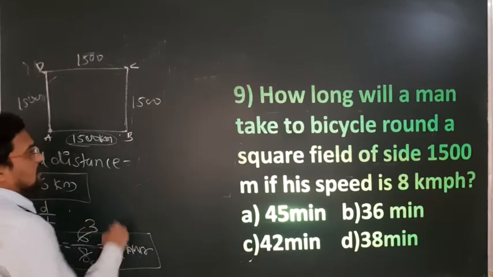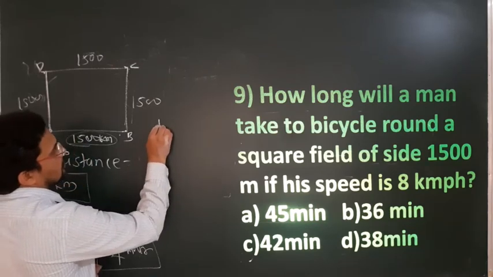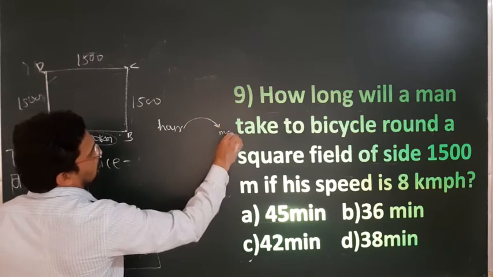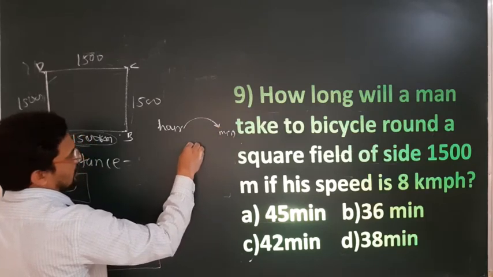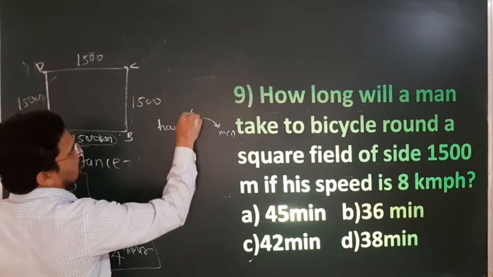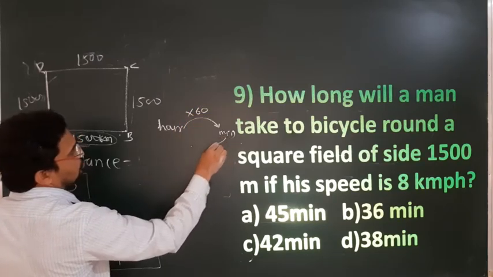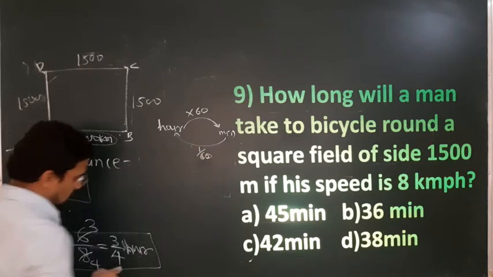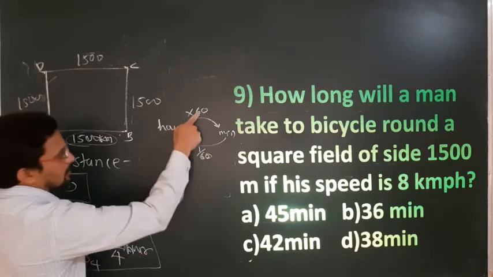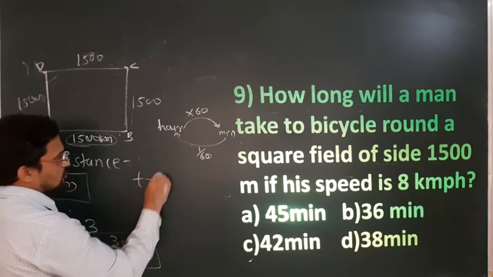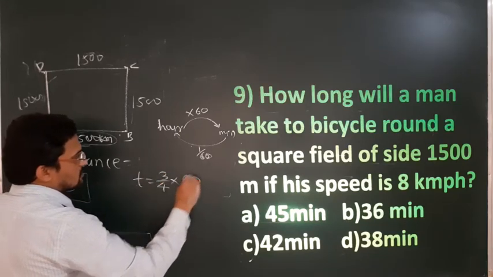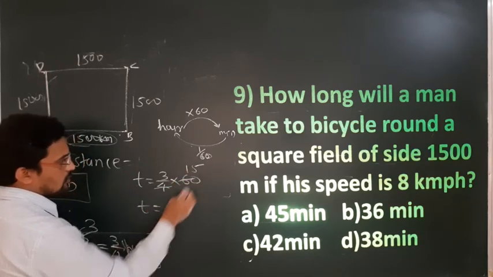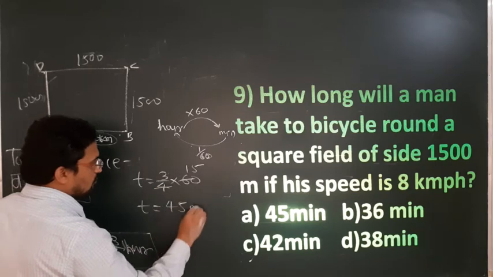How to convert to minute? Suppose hour is there, and if you want to convert into minute, then you have to just multiply by 60, and if you want to convert minute to hour, you have to just multiply by 1 upon 60. Now here it is hour to minute, so multiply by 60. So time is equal to 3 by 4 multiplied by 60. So t is equal to, 4 cancels out, 15 3s are 45 minute.